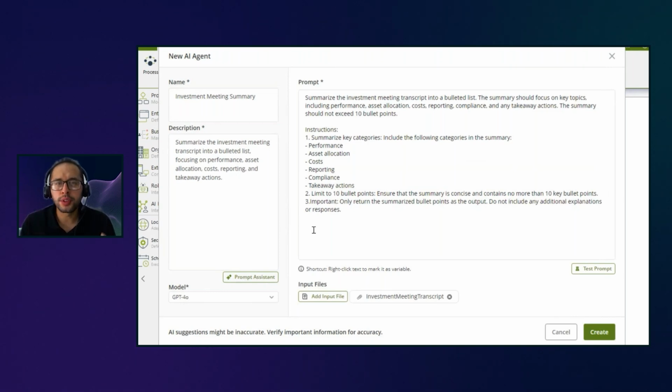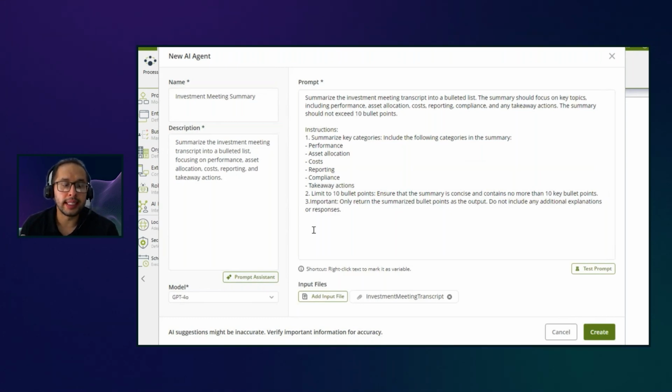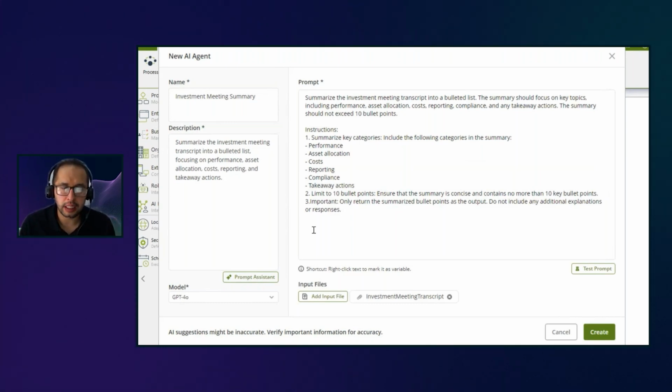But one of the really important things about this template is that even though the templates are ready to use, it doesn't mean that you have to use them in this way. It doesn't mean that you cannot change it. It doesn't mean that it has to be like that. No, you can select the template that you want, review the way the prompt looks, check if everything is according to what you need, and test the prompt right away.